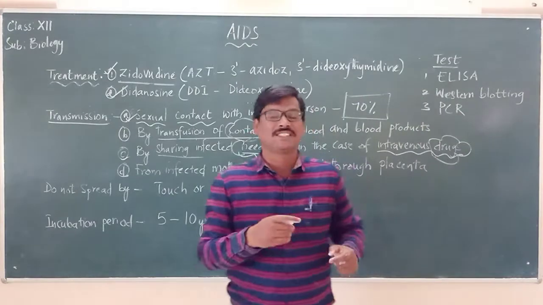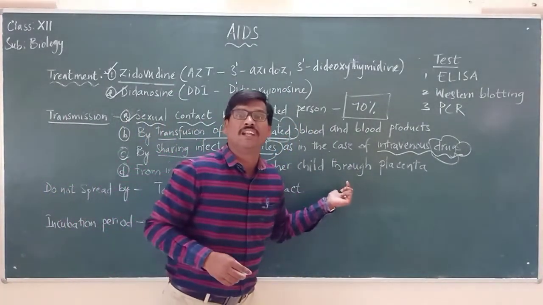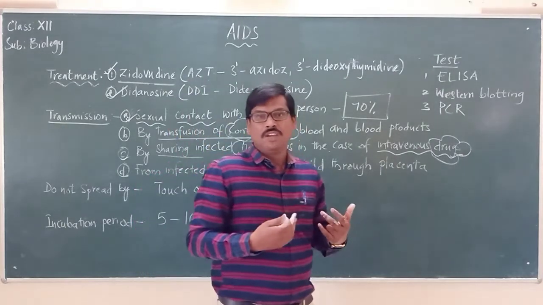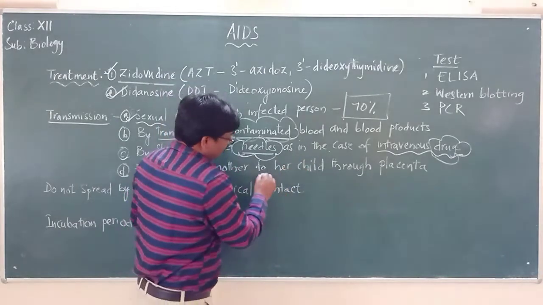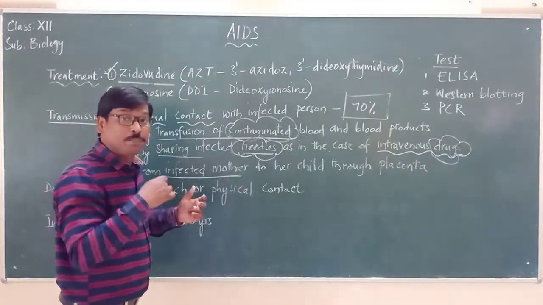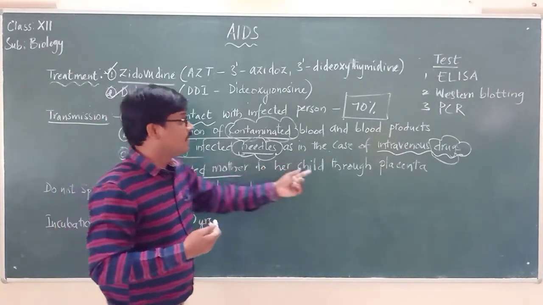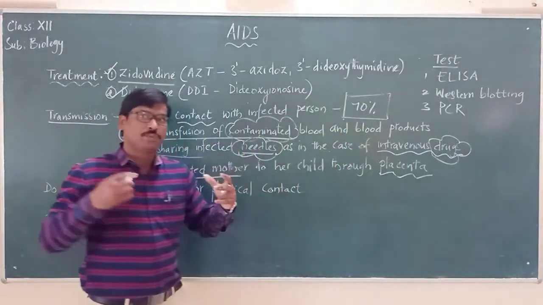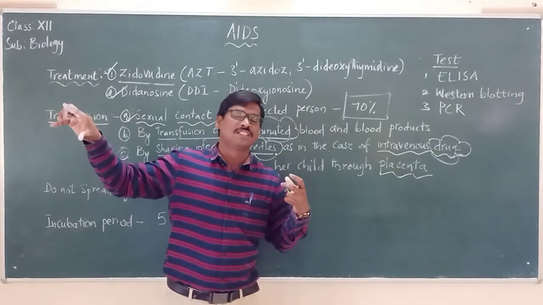And not only this, the disease can also pass from an infected mother to her child. If a mother is pregnant, after carrying for 9 months, there are chances that the infected mother can transmit this disease to her child through what? Through the placenta, which is a connection between the child growing in the mother's womb and the uterus of the mother.